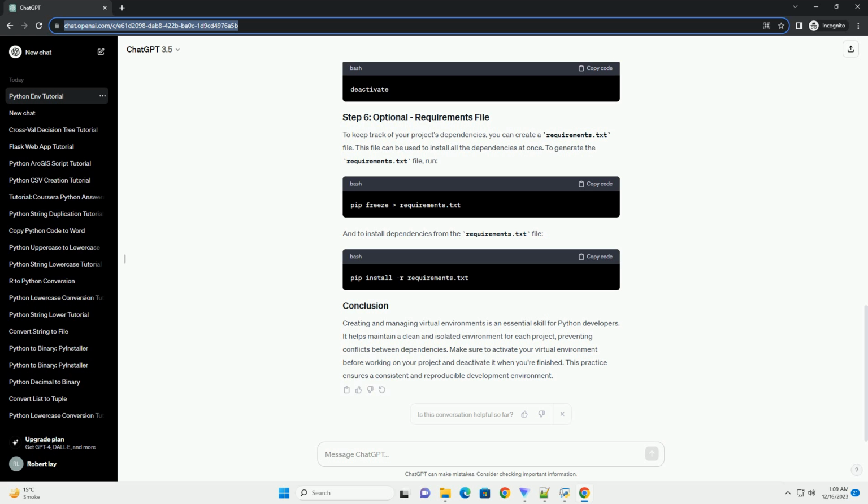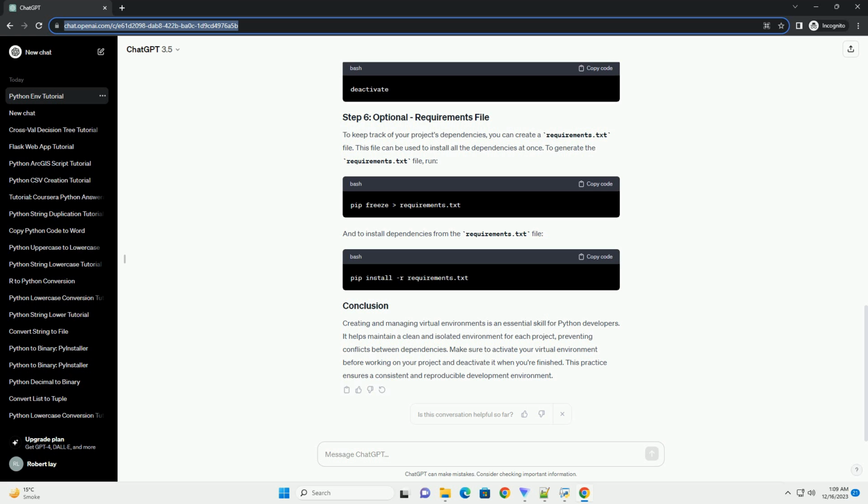Activate the virtual environment based on your operating system. After activation, you should see the virtual environment's name in your terminal prompt, indicating that you are now working within the virtual environment. Now that your virtual environment is active, you can use pip to install project-specific dependencies without affecting the global Python environment. For example, when you're done working on your project, you can deactivate the virtual environment using the following command.